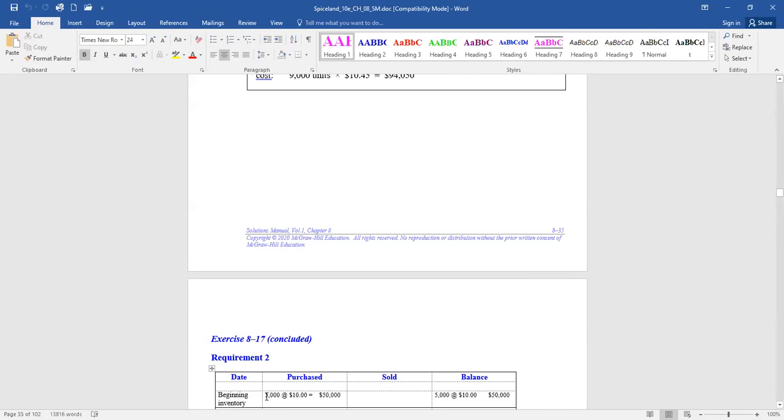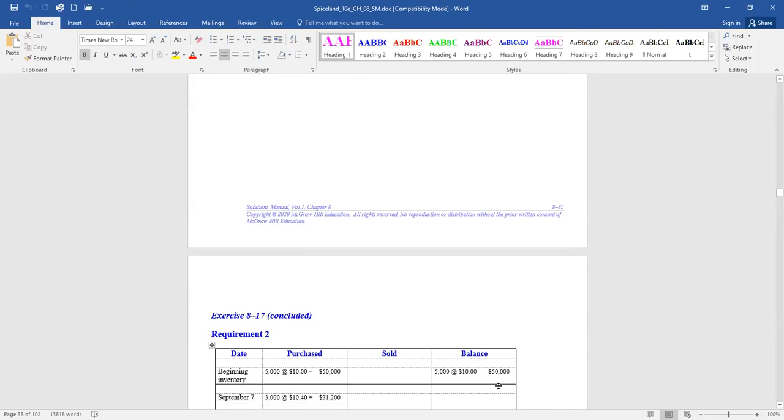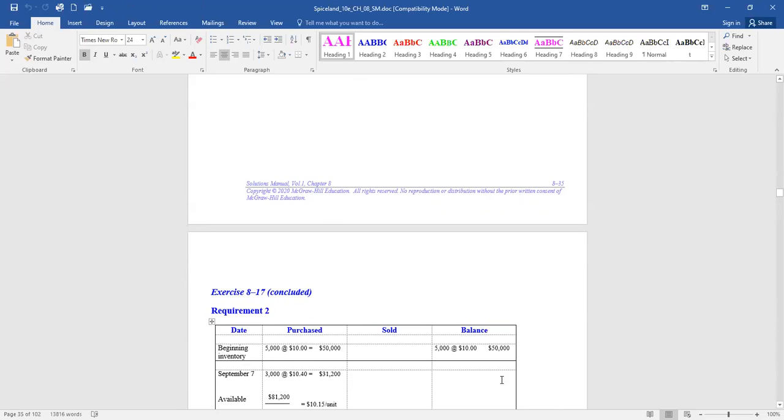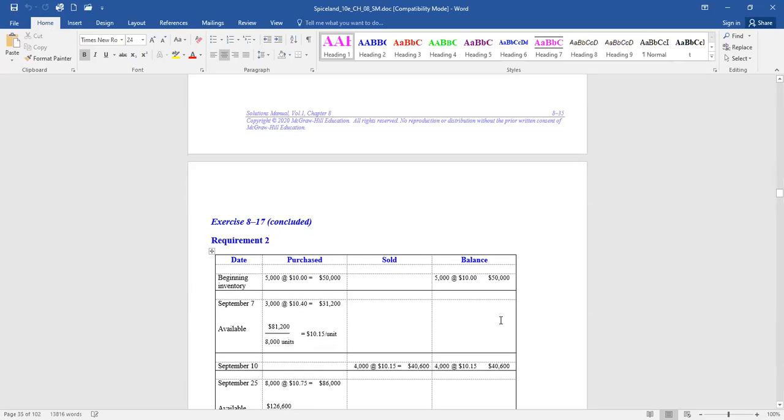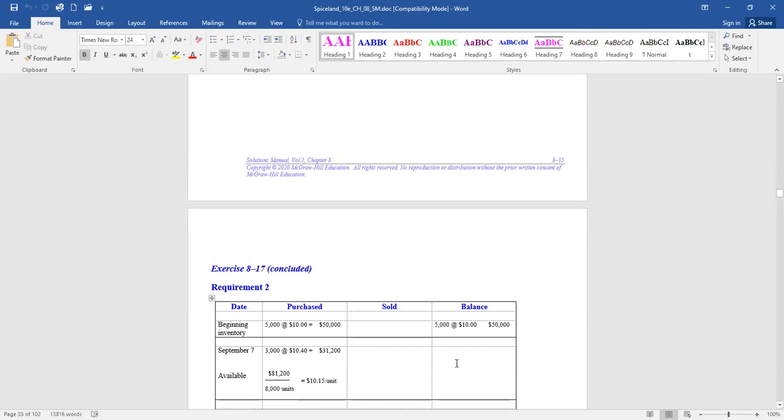That should not be in the purchases because you didn't purchase stuff, right? That should just be in the balance. But what happens when you purchase more units? Well, you buy 3,000 on September 7th for $10.40 each, or a total cost of $31,200. What we do is we say, okay, and you could do this in the balance area even, and really, that's probably where it should be. So I'm going to put it over there as well.